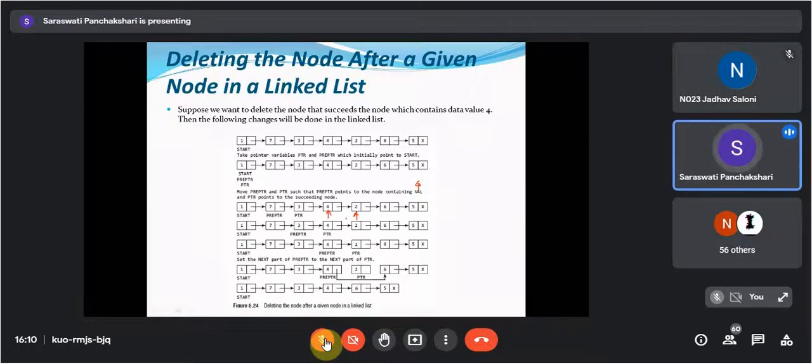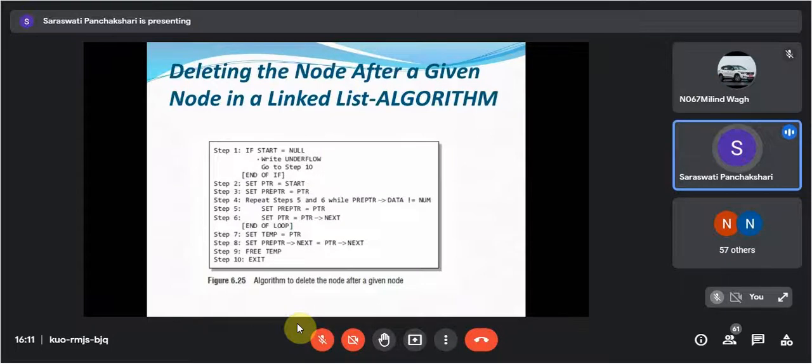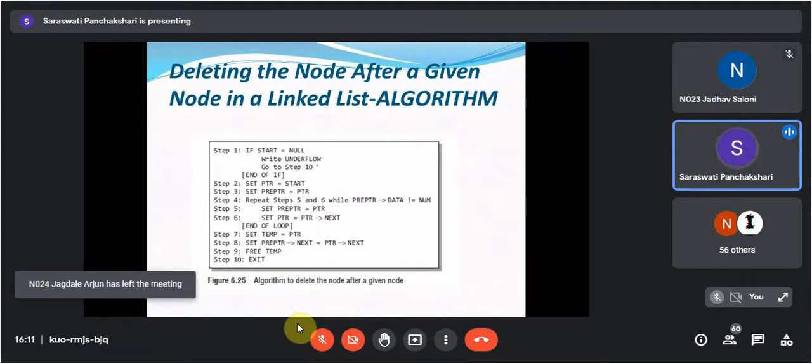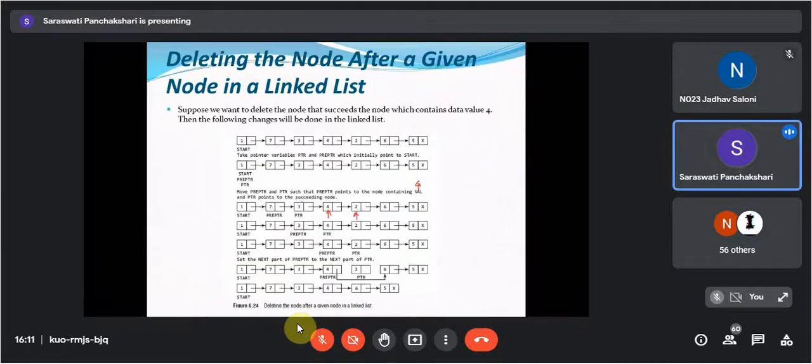So we are going to move your pre-PTR and PTR in this way. So where will your pre-PTR point? To the node which we want to delete, and after traversing, the PTR will point to the next node, the succeeding node we can say. Okay, so here start is there. So in the same way we are going to write it in C. If start equals to null, we are going to write underflow. Then set PTR is equals to start, set pre-PTR is equals to PTR. So here your 3 pointers are pointing.